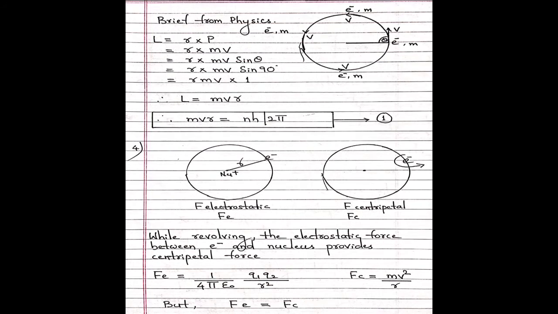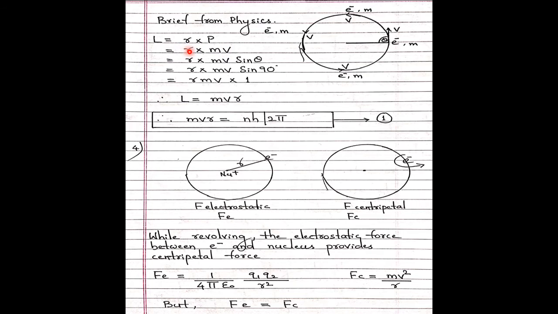Now a small brief idea from physics. The electron revolves with velocity v and mass m in this direction, and here it is taking some angle theta. So what is L equal to? L equals r into p. What is p here? p is the momentum in physics. Please refer to the physics notes. Momentum equals m into v. All these, p, r, v, are vector quantities, so please discuss in physics the difference between vector quantities and scalar quantities. So L equals r m v.